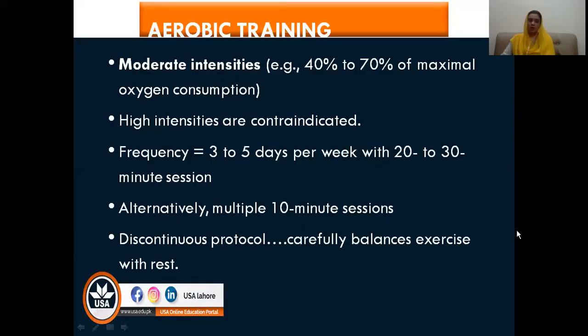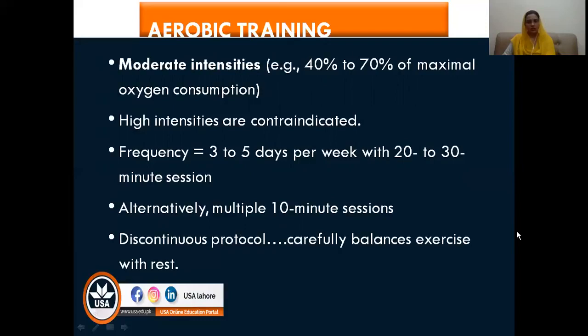For endurance training, we can go for aerobic training, obviously. In aerobic training, we'll once again be using moderate intensity, most of the time 40% to 70% of VO2 max, the maximal oxygen consumption. And as you all know, in endurance training high intensities are contraindicated.